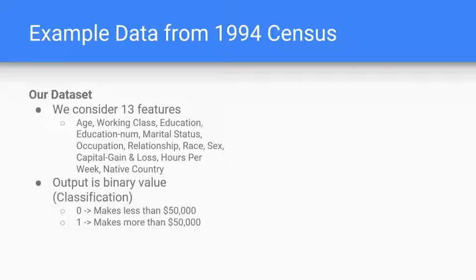So what we were trying to do is use this census data from 1994 to predict whether a person made more than $50,000 or less than that. And if you were to go about this in a strictly Bayesian way, we would have a prior and then input this data, and then using that data, it would update the prior, giving the posterior. So this would be kind of this process of doing a Bayesian crank, essentially.